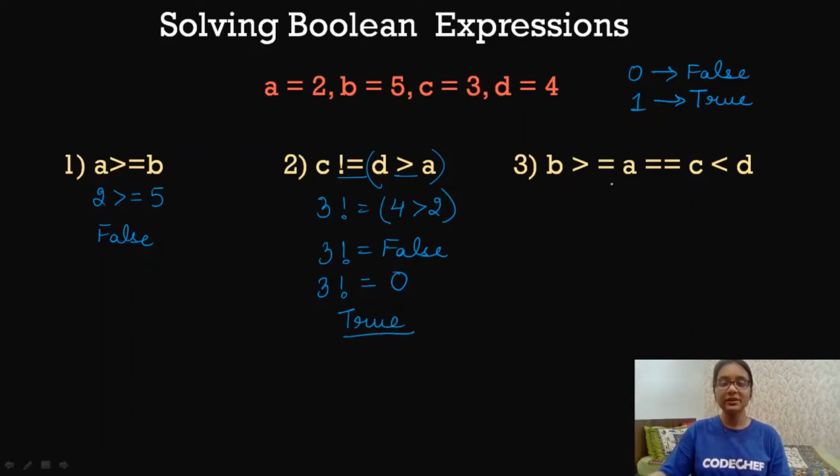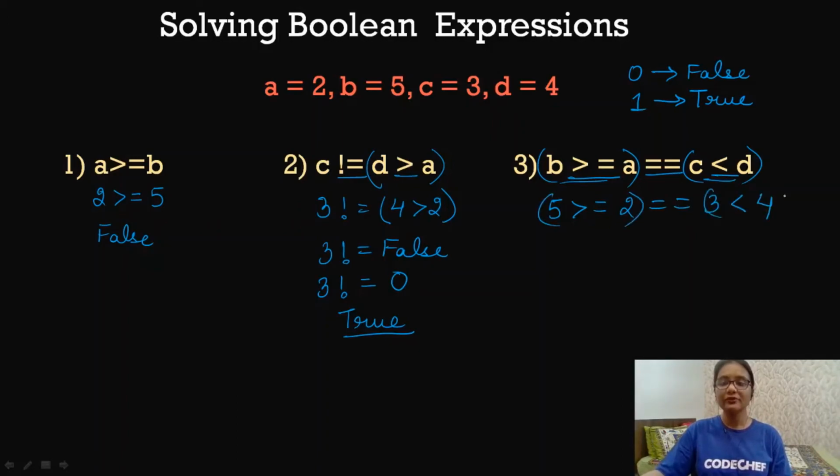Now coming to the third expression, we have three operators here: the greater than or equal to operator, the equal to operator and the less than operator. The greater than or equal to and less than operators have a higher precedence and they have the same precedence. So both of these expressions we can solve one by one, from left hand side to right hand side. That is what we are going to follow. And then we have the equal to operator, which has a lower precedence. So we will solve this after we have solved these two expressions. So let us write down the values. 5 greater than equal to 2 equal 3 less than 4.